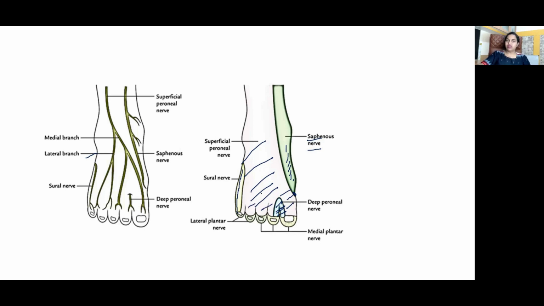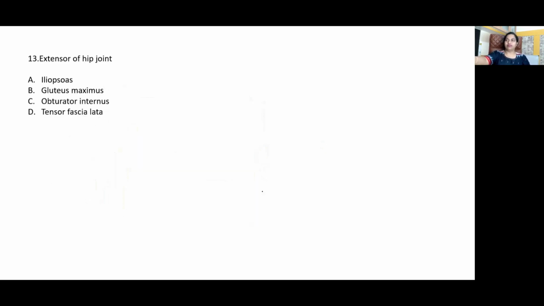So what is our question? Innervation of the skin of the second interdigital cleft. That's by the superficial peroneal nerve. The superficial peroneal nerve supplies peroneus longus and brevis, and then it pierces the deep fascia to supply the skin over the dorsum of the foot.